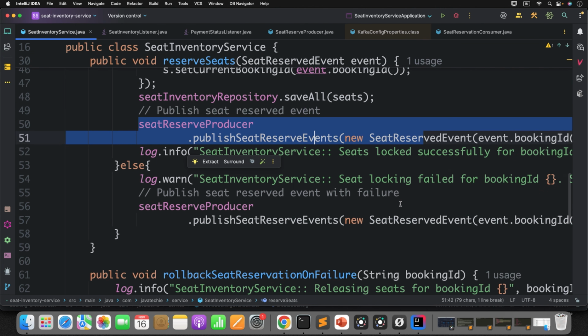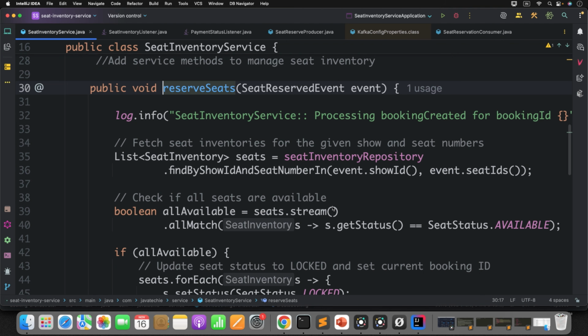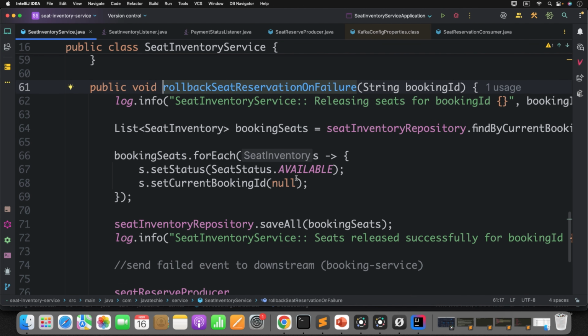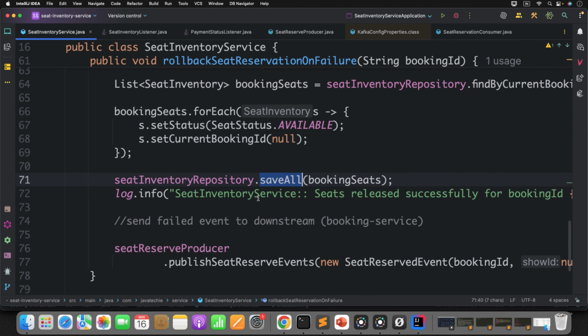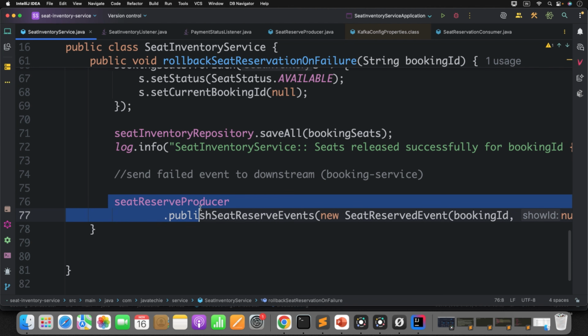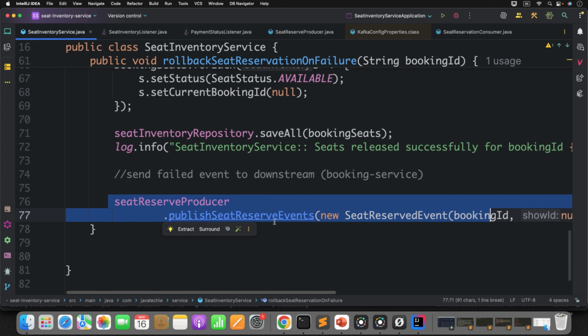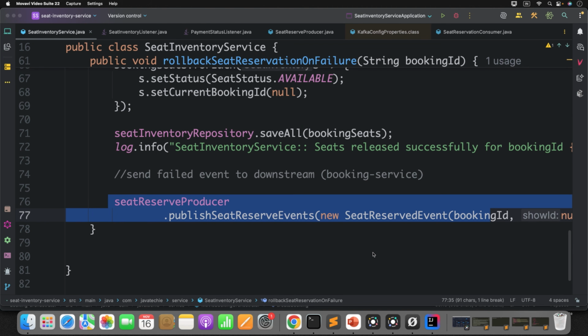Now on failure, we are publishing the failure event to the same topic. Now if you observe here, if the orchestrator sends a rollback event, simply what we are doing is changing the state of the seat to available, removing the current booking ID from that entry and updating the DB, and again we are sending the failure event. Is this clear? Failure event to whom? The seat reserved topic. So I believe we are on the same page till this point.